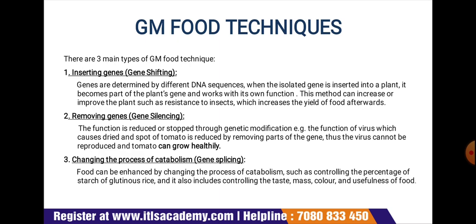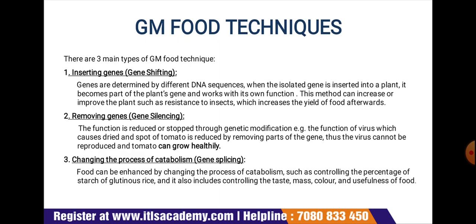Here in this process, the genes are determined by different DNA sequences. When the isolated gene is inserted into a plant, it becomes part of the plant's gene and works with its own function. This method can increase or improve the plant, such as the resistance to insects, which increases the yield of the food afterwards.